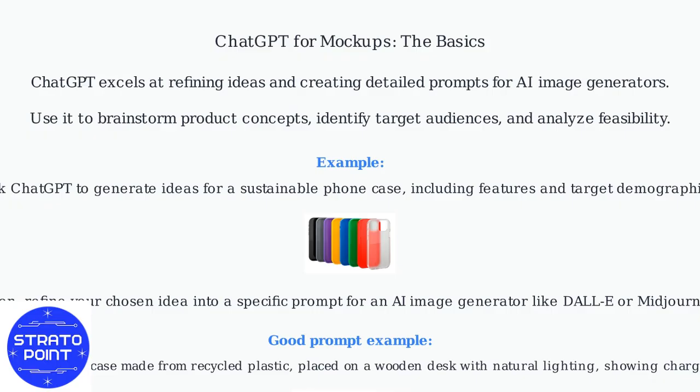Then, refine your chosen idea into a specific prompt for an AI image generator like DALL-E or Midjourney. A good prompt example is: photorealistic image of a sleek wireless earbud case made from recycled plastic placed on a wooden desk with natural lighting, showing charging ports in a 3D isometric view.